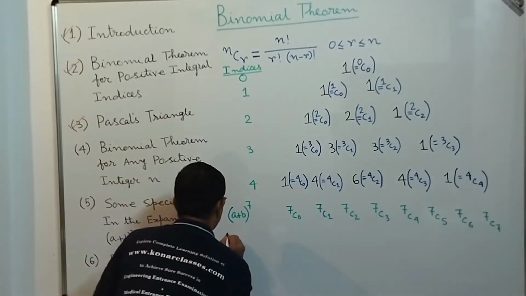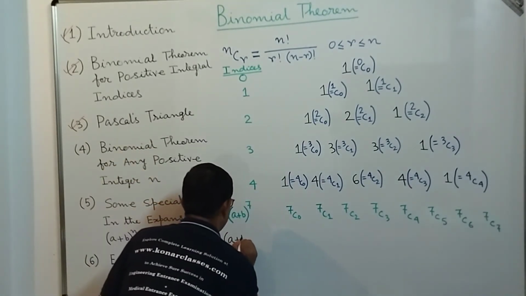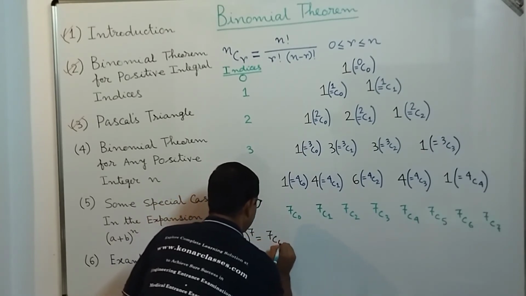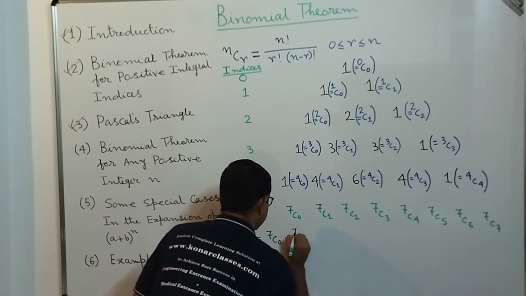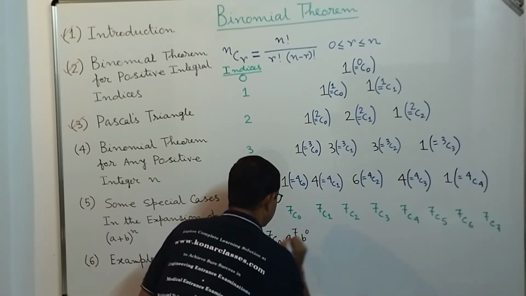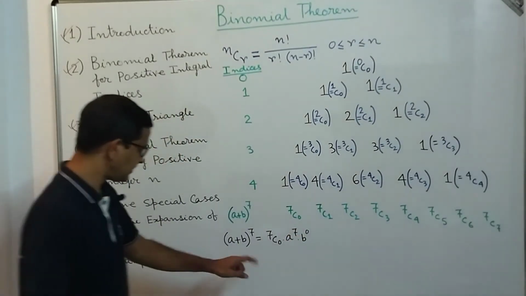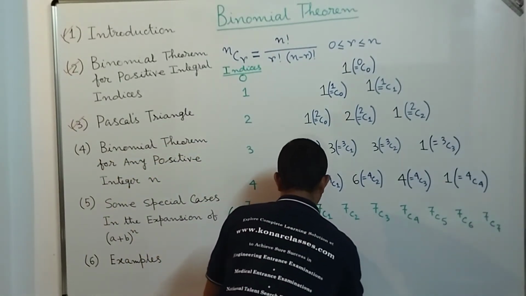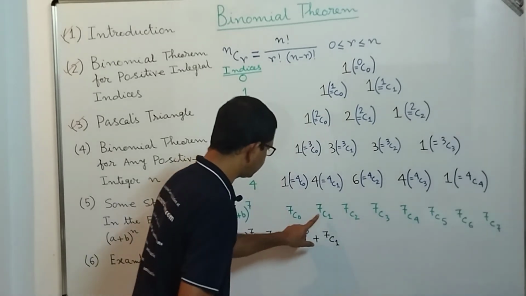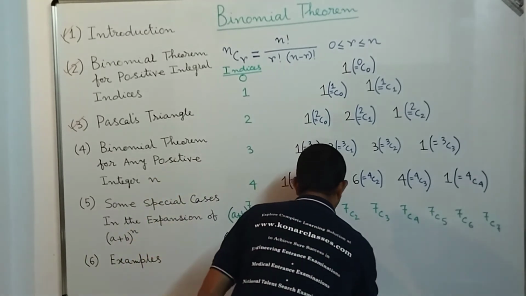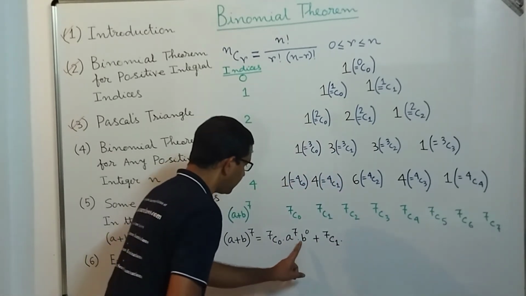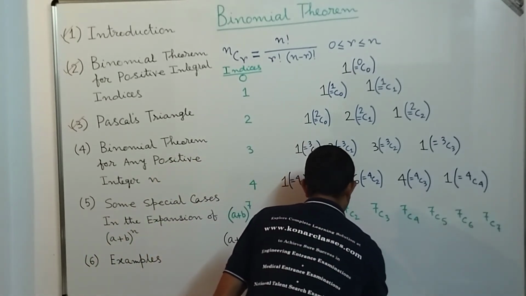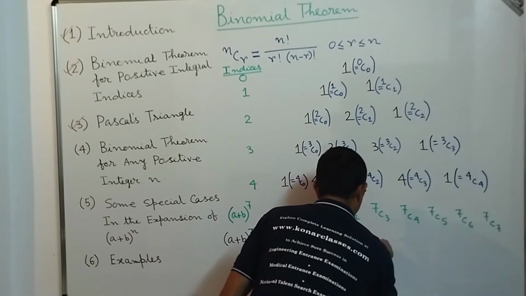Now we can find the value of (a plus b) power 7 like this. 7C0 into a to the power 7 into b to the power 0. Plus 7C1: the power of a will reduce by 1 and the power of b will increase by 1, so we get a to the power 6 into b to the power 1.